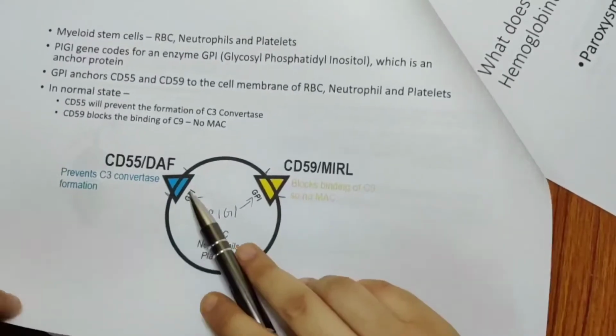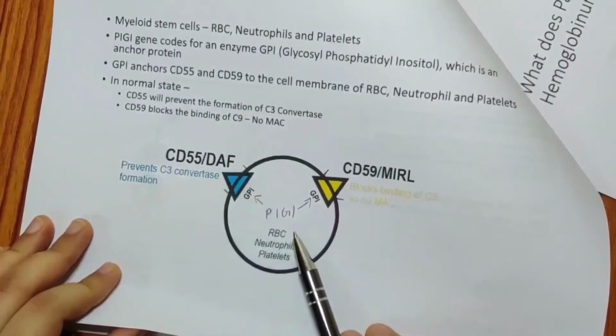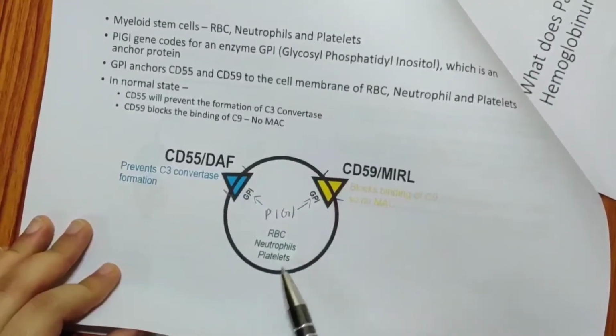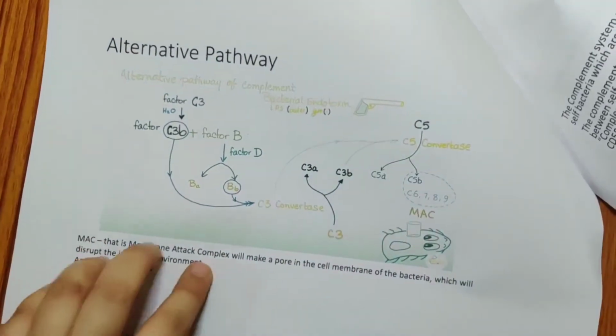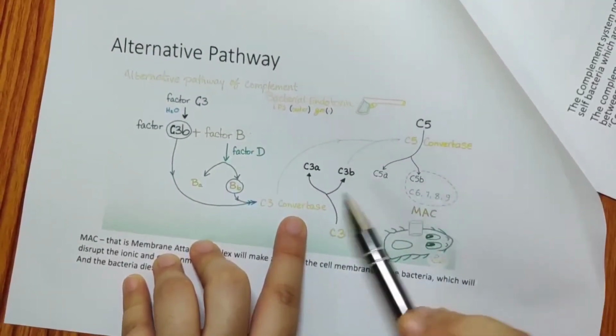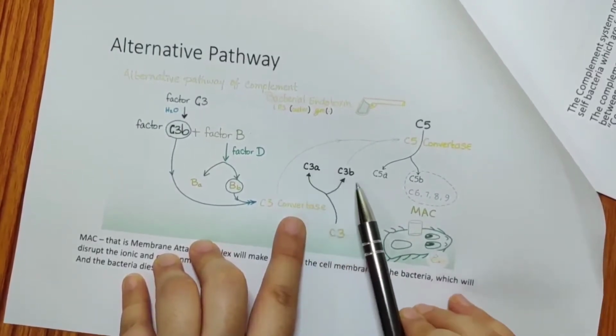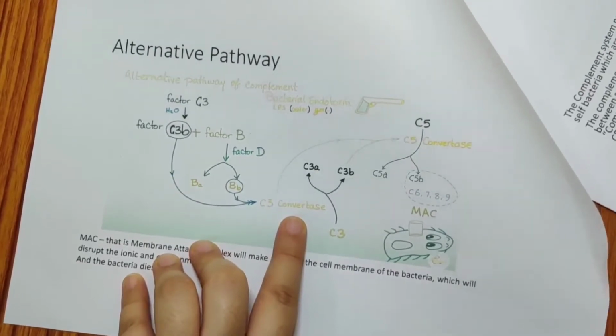So when CD55 comes and attaches to the surface of the RBC or neutrophils or platelets, C3 convertase formation does not happen. So what will happen? If C3 convertase does not form, this reaction will not take place. So C3 will not divide into C3a and C3b, and that will not become a part of C5 convertase. Okay?